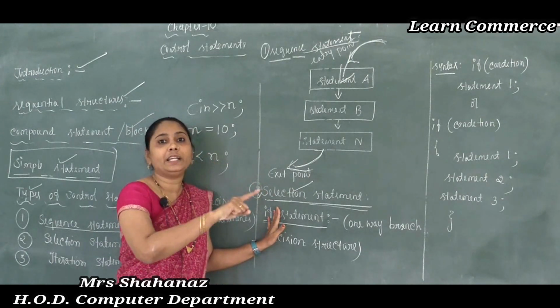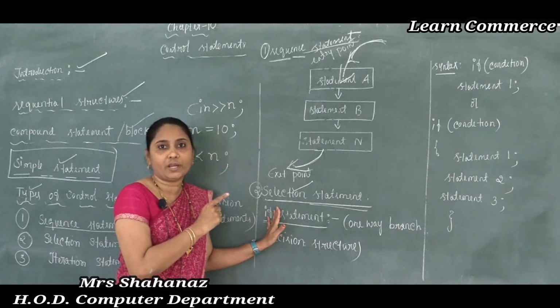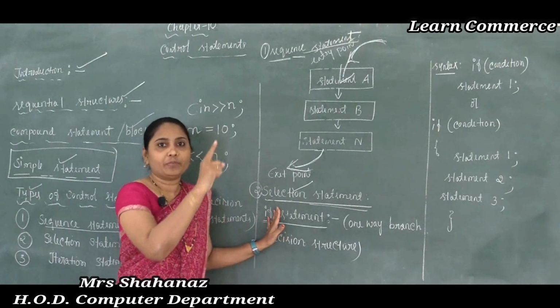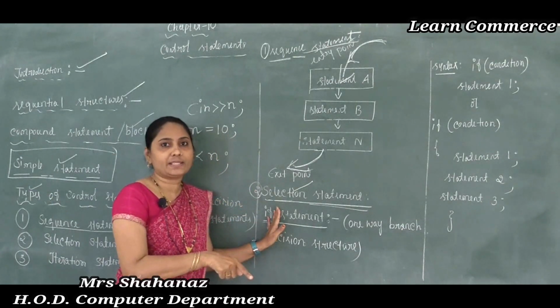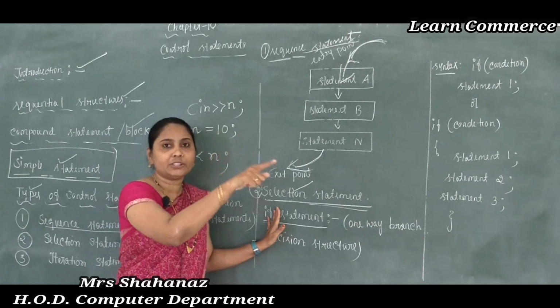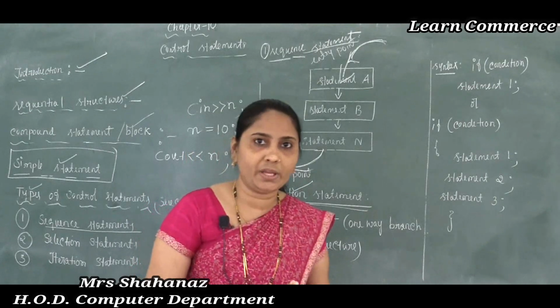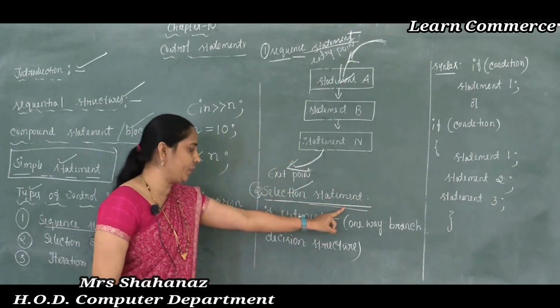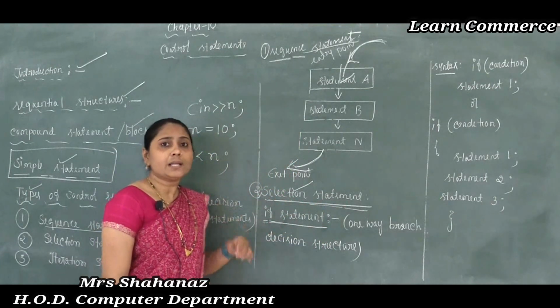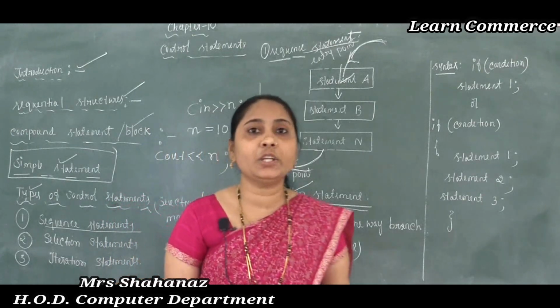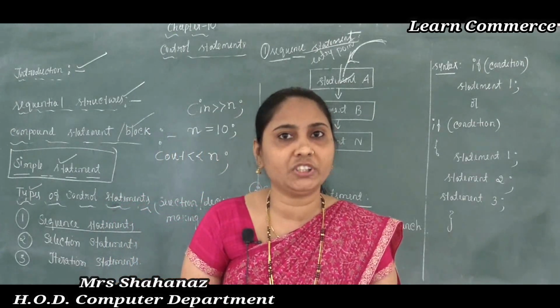That means the condition can be calculated as true or false. If the condition is true, it executes this statement. If the condition is false, it does not execute the statement. So this is the meaning of the selection statement. Now, the selection statement is divided into 4 divisions.